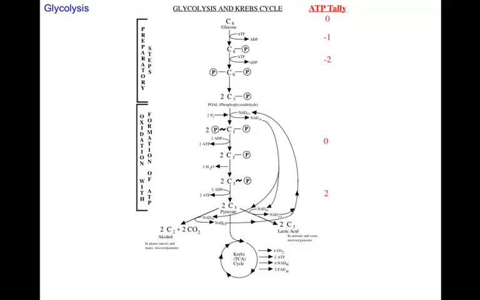Electron transport, as we're going to see, occurs in the membranes, the inner membrane of the mitochondrion, the cristae membranes. That's where electron transport occurs. And again, you're going to need to know where all these processes occur, because I'm mean and I will ask that question.